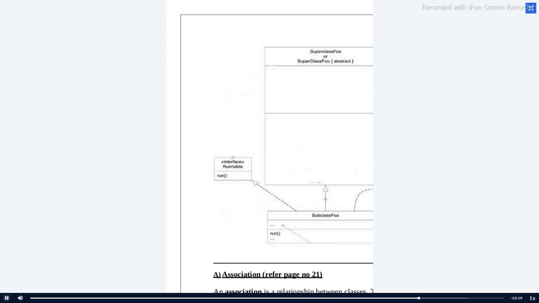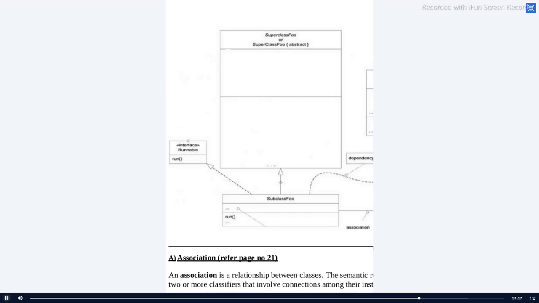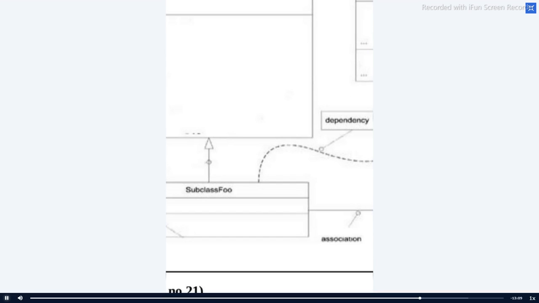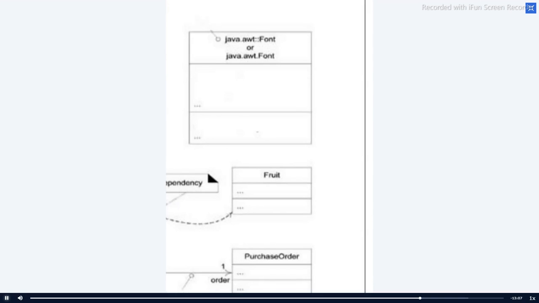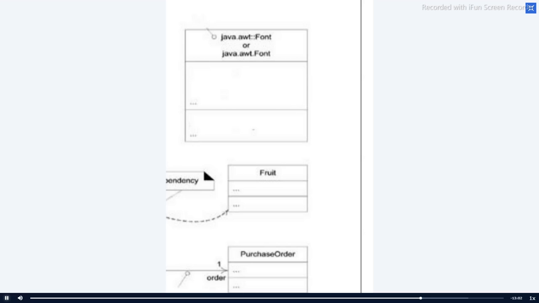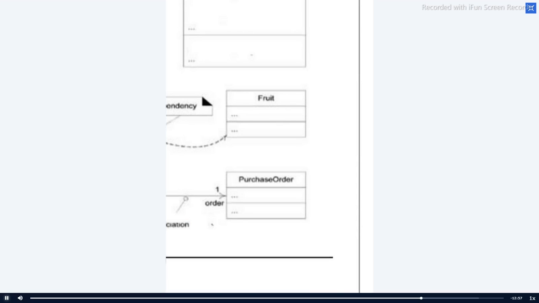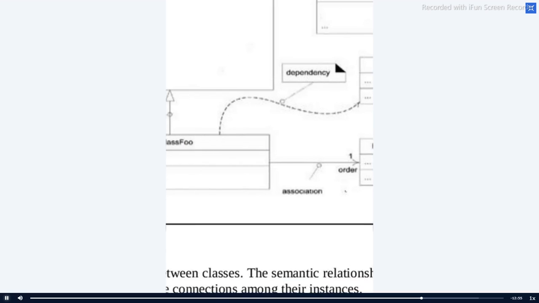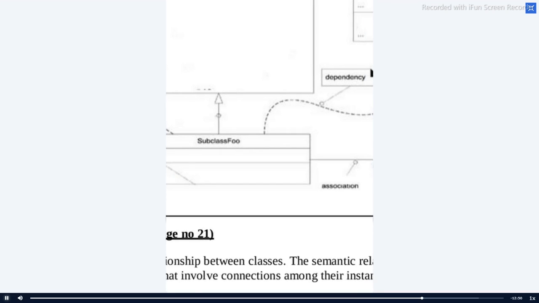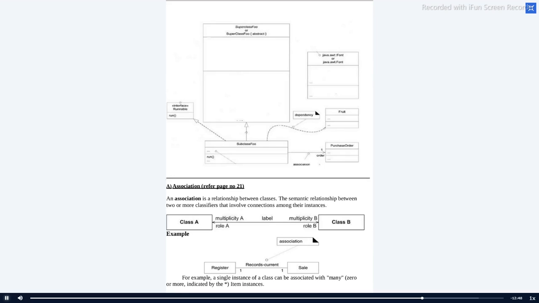Now everyone look at the symbols. I'm zooming out so that all people can see the symbols clearly. Kindly consider this as a class. Fruit is a class name. Purchase order is a class. Subclass. Let me zoom out the screen so that I can show it all on one screen. Here you can look at how many classes I have.